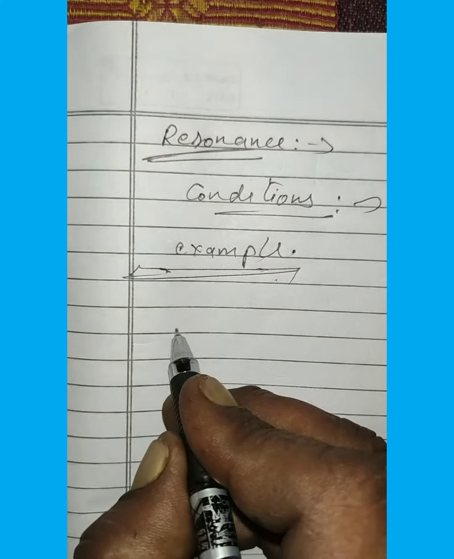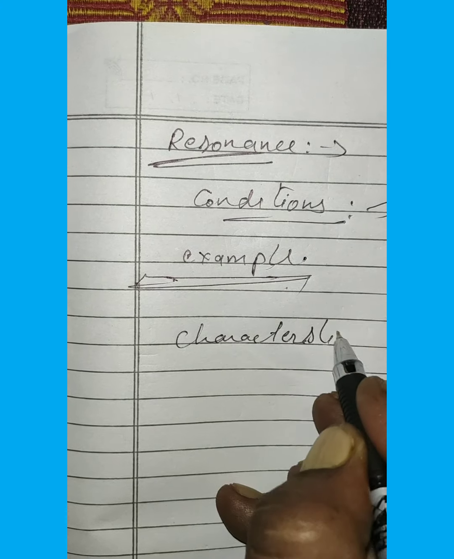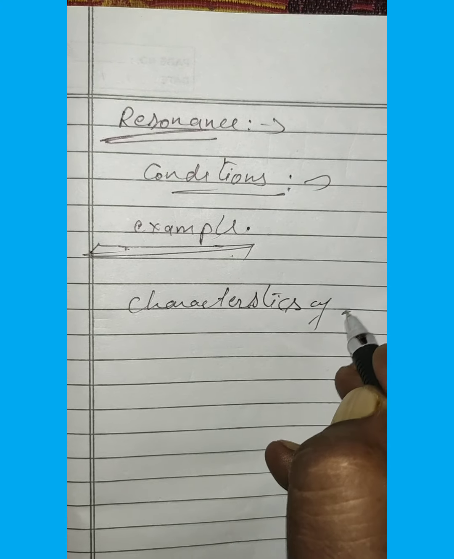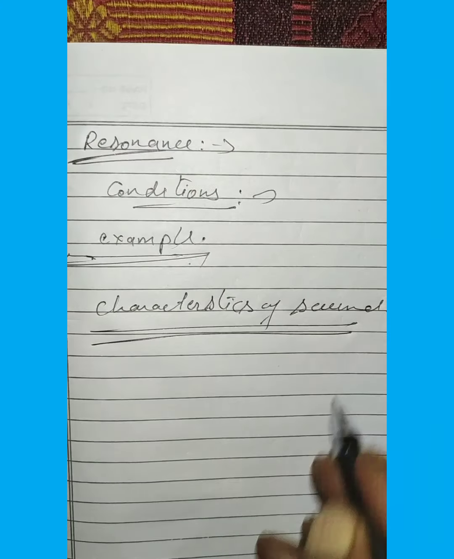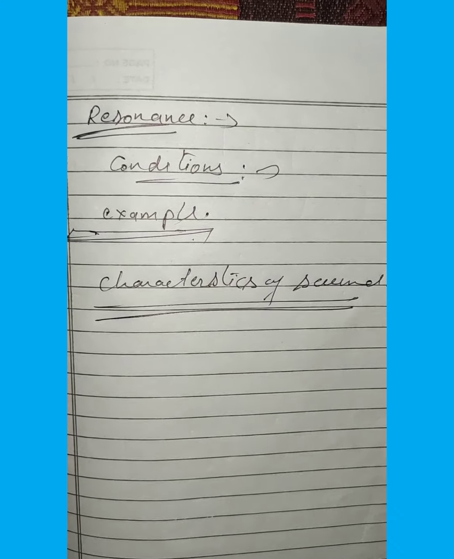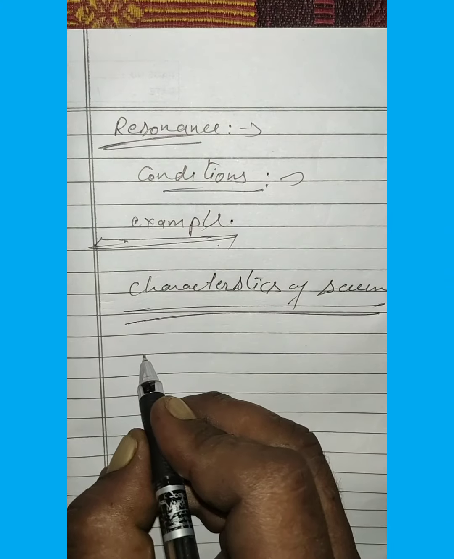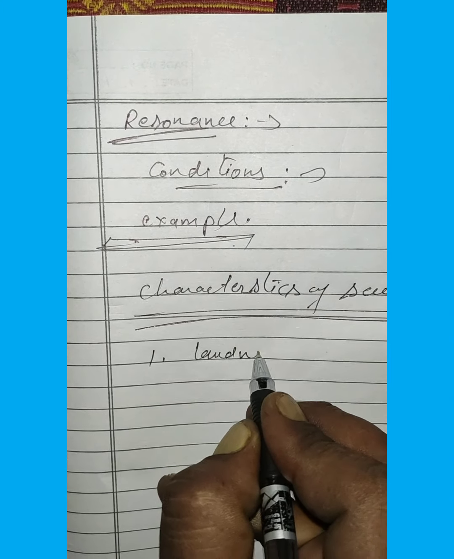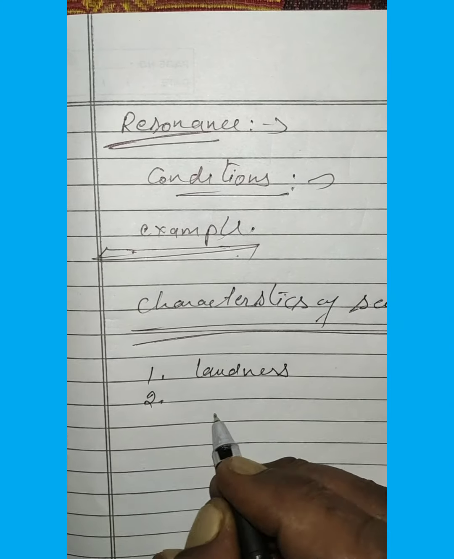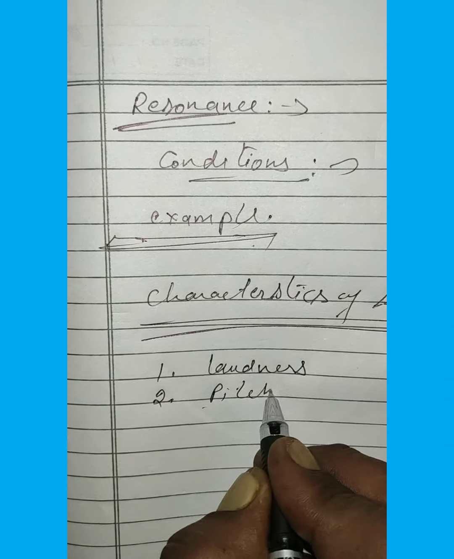Now the next topic is the characteristics of sound. Two sounds can be distinguished from one another by three different characteristics. Number one is loudness. Number two is pitch, or we can also say shrillness.